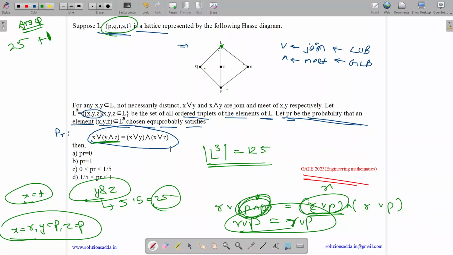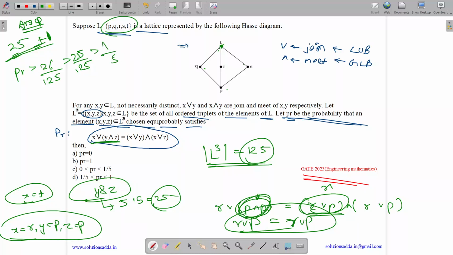So with x as T we got 25, with any y and z, and with x as R, y as P and z as P we got one more option. So PR should be at least 26 by 125. Total options are 125 and we got 26. So it is definitely greater than 1 by 5, as 1 by 5 is 25 by 125.